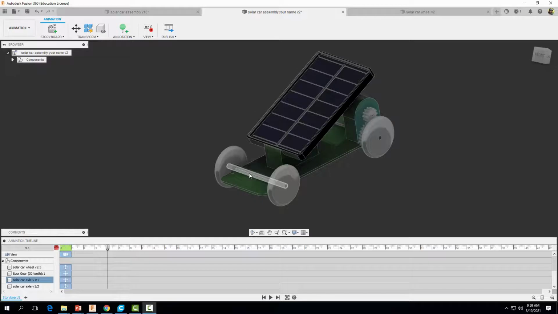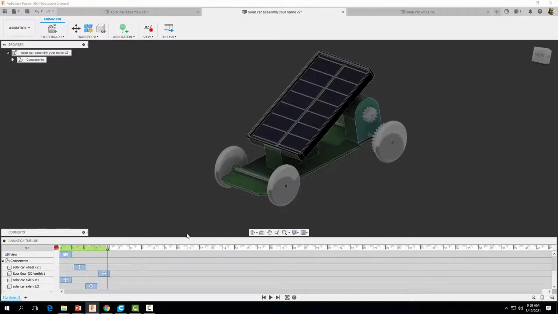So here's my axle. So I'm going to have my axle come in, and then I'm going to have my wheel come in. Okay, and then my second axle's back here, and then I'm going to have that guy come in next, and then this wheel come on next.